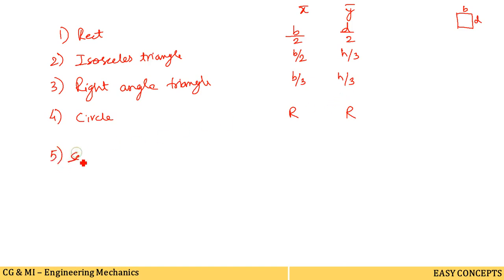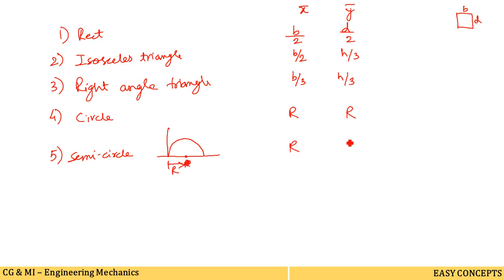For a semicircle also you can write the x bar and y bar value. X bar will be r, because what is the shape of a semicircle? If it is placed on the xy plane, it will have a shape like this. This is the r value, up to this point there is r value. So x bar, the distance from the y axis, is r. So I have written here r.